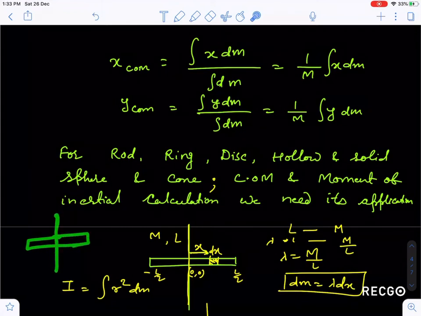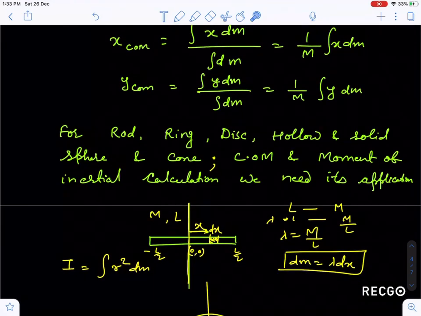Suppose, guys, I have taken this axis about which this rod is rotating. I have taken a strip at a distance x, of thickness dx, as I have shown in the diagram. I know that length L has mass M, so unit length has mass M by L, and this mass per unit length is denoted by lambda. So dm can be written as lambda dx, because if you multiply by dx, the length and length cancel out, so mass remains. So dm can be written as lambda dx.